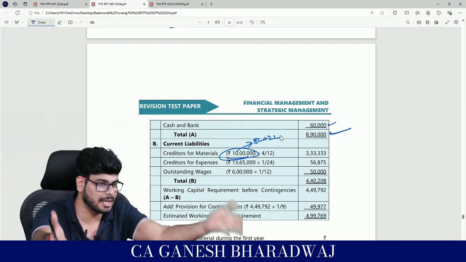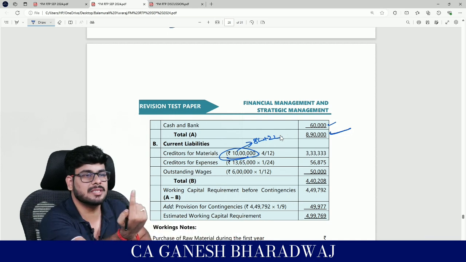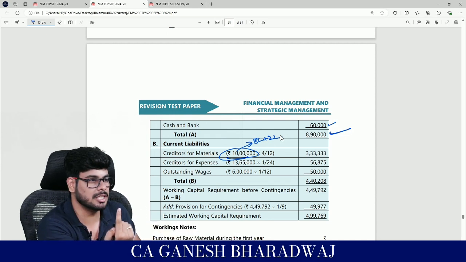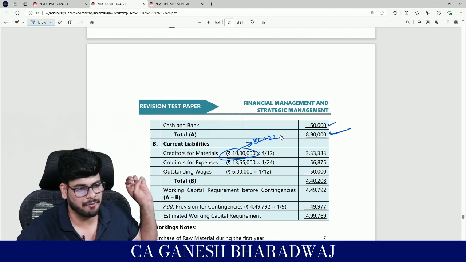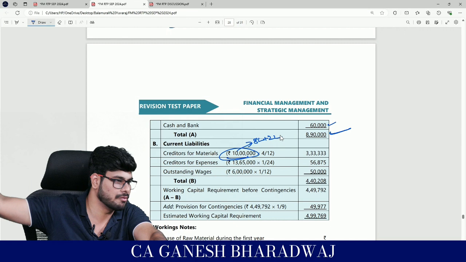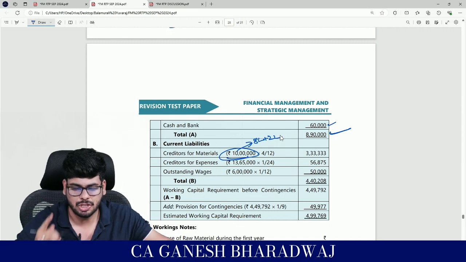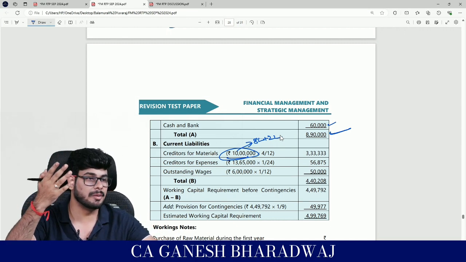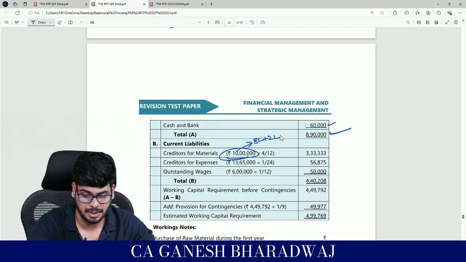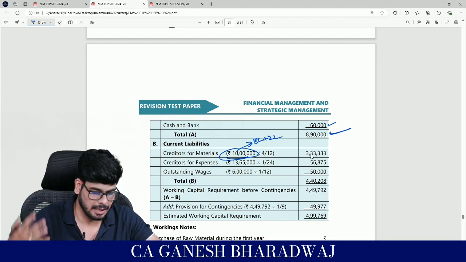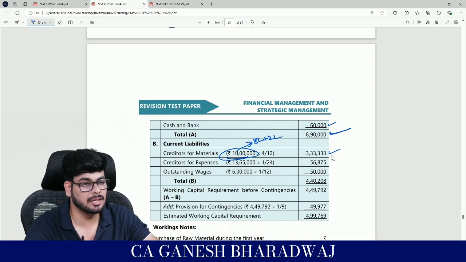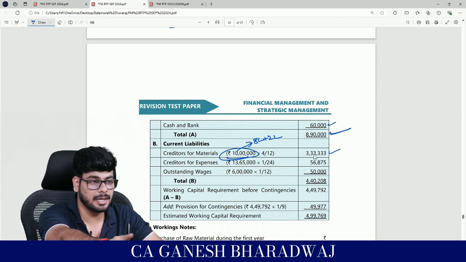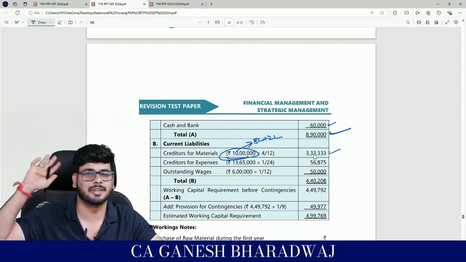I need not bring in 8 lakh rupees now itself. Only one cycle's worth of creditors value I need to bring in. One cycle's equivalent of annual purchases I need to bring in. If I fund the first cycle, then every cycle will go on by itself. Are you clear with this? So how much is he saying? He is giving me a time limit of 4 months, 4 upon 12. So technically speaking, he is bringing in funds worth 3,33,333, but he is not bringing it in cash. He is bringing it in kind. Are you clear with this?